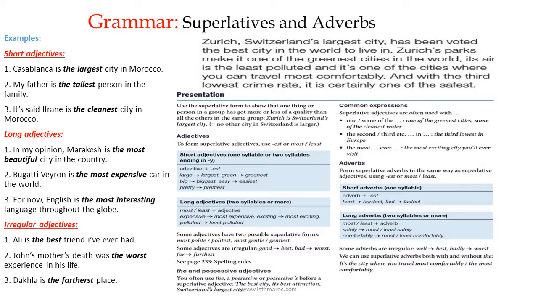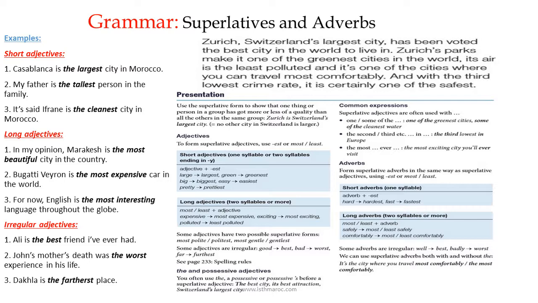Okay, let's go to the short paragraph we have there, on which the lesson is based. It says, Zurich, Switzerland's largest city, has been voted the best city in the world to live in. Zurich's parks make it one of the greenest cities in the world. Its air is the least polluted, and it's one of the cities where you can travel most comfortably. And with the third lowest crime rate, it is certainly one of the safest.